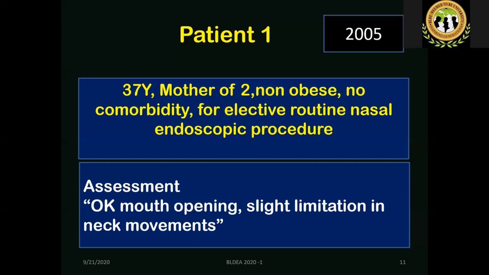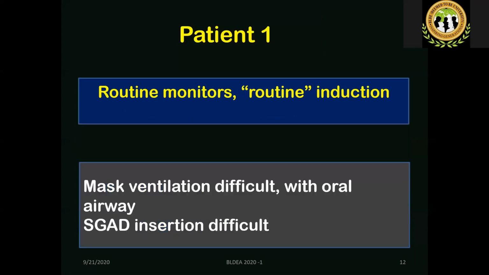And of course, I don't say it is wrong, but it may not be appropriate also, especially when things start going wrong. When everything is fine, yes, that reflects my experience. But when things go wrong, that reflects my negligence. So it is just the two sides of the same coin. Next. So please notice, mouth opening is okay and very minimal limitation. And next, the management. That is all the assessment.